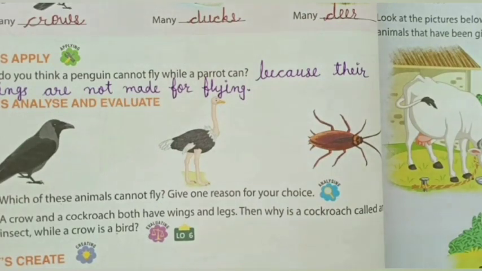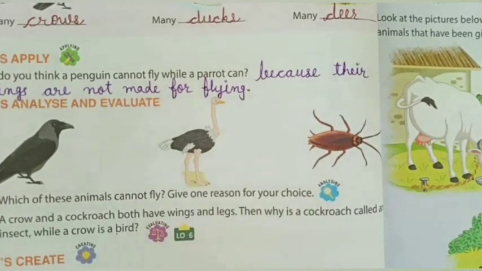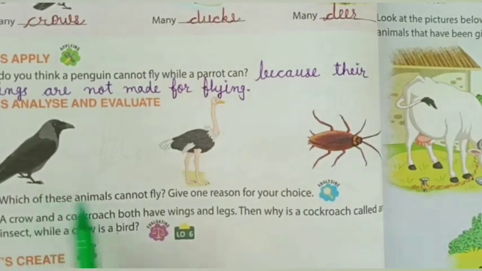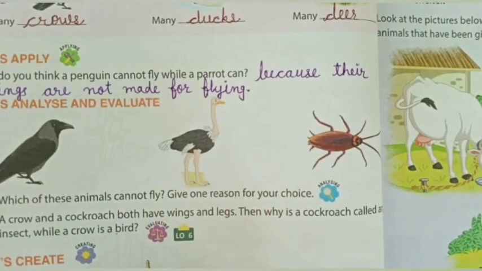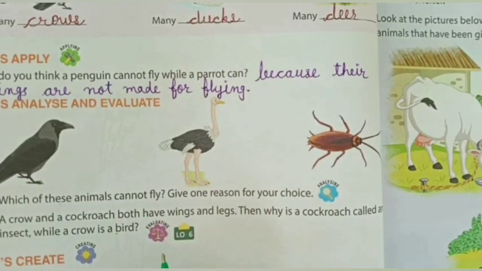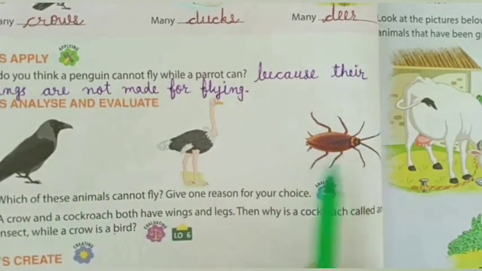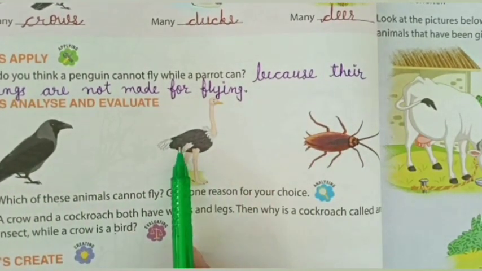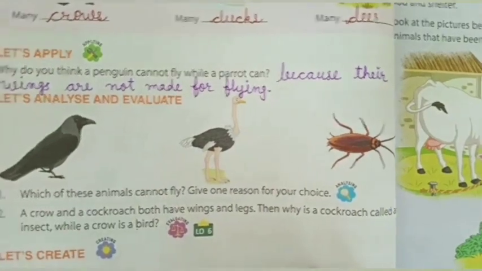Which of these animals cannot fly? Give one reason for your choice. See this picture. Which animal cannot fly? Yes, ostrich cannot fly. Crow can fly, cockroach can fly, but ostrich cannot fly. Why? Because their wings are not developed to support flying.